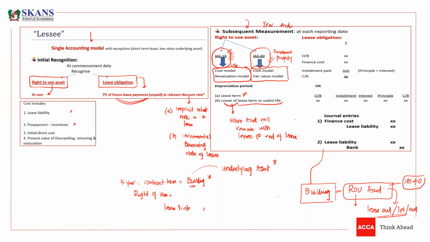Sorry, if the asset will not remain with the lessee at the end of lease, then we will take the lower of. Otherwise, if the asset will remain with the lessee, then we are going to use useful life. There is a mistake in these notes, so it is useful life. The depreciation period is useful life if the asset will remain with the lessee.